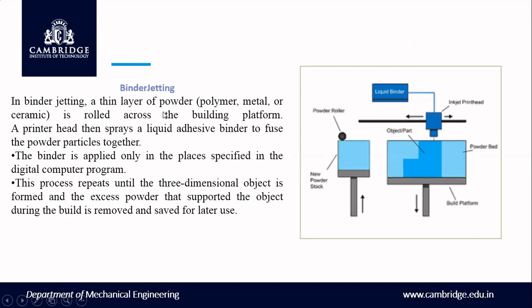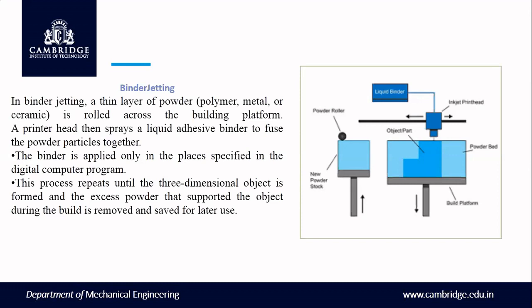In binder jetting, a thin layer of powder, whether polymer, metal, or ceramic, is rolled across the build platform. A print head then sprays a liquid adhesive binder to fuse the powder particles together. One layer of powder will be there, and the print head has some adhesive type of material. It starts printing on that, so that you get your required part.